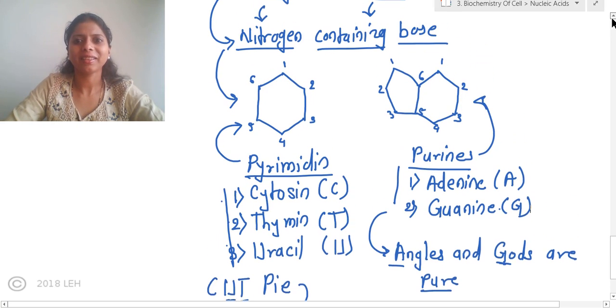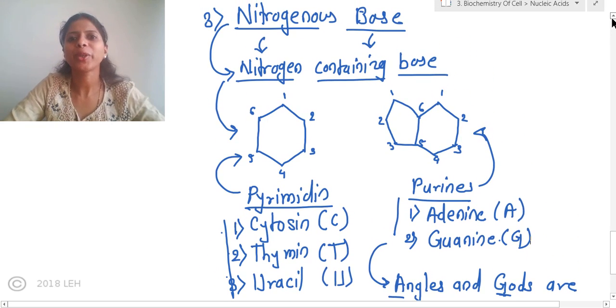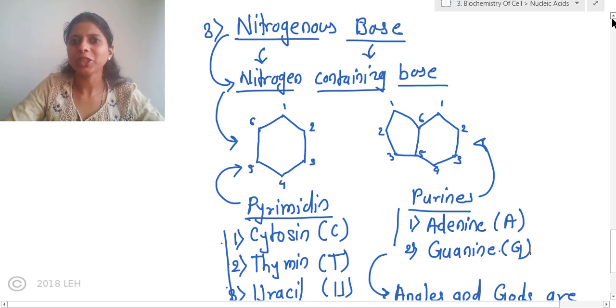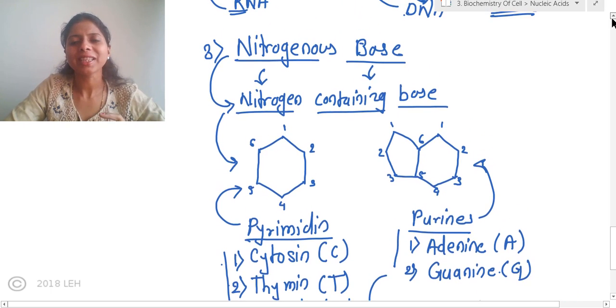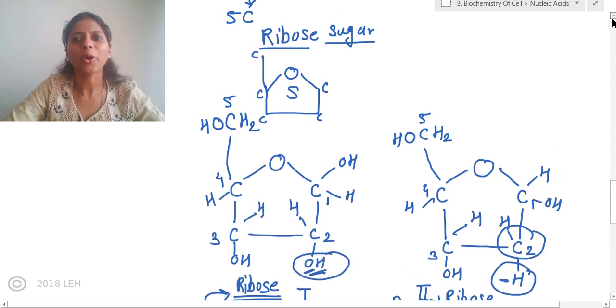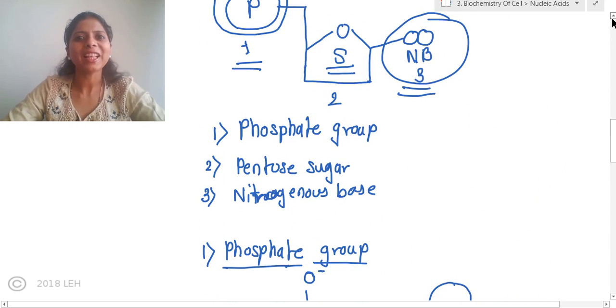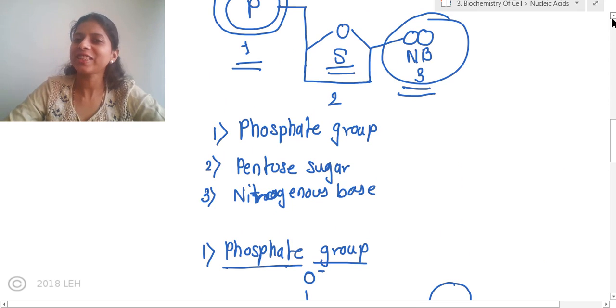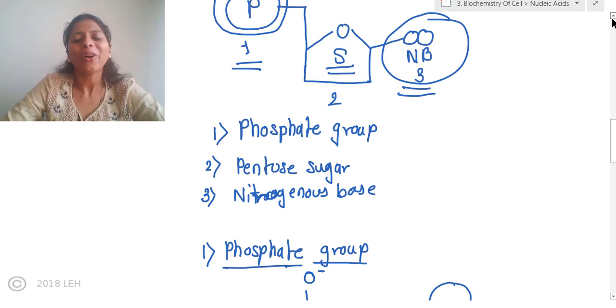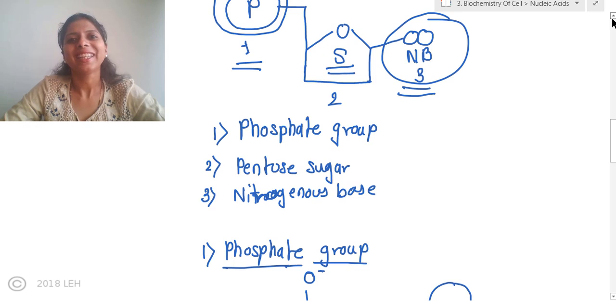Now these three components, that is phosphoric acid, pentose sugar, and nitrogenous base, join together to form a nucleotide. How they join together to form a nucleotide, as well as how different nucleotides join to each other, all those things we will study in the next lecture.